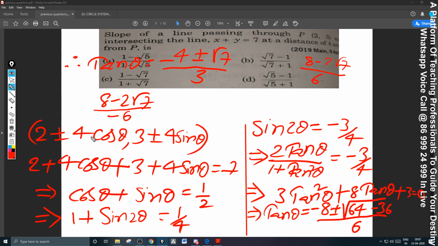So slope of the line passing through P(2,3) and intersecting the line x plus y is equal to 7 at a distance of 4 units from P is, this should be the answer.